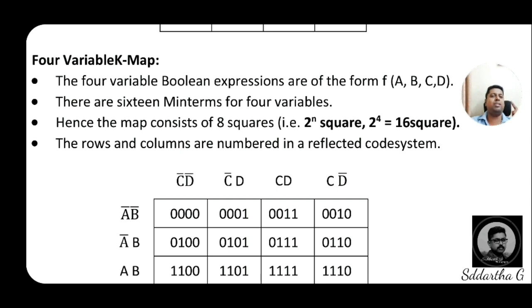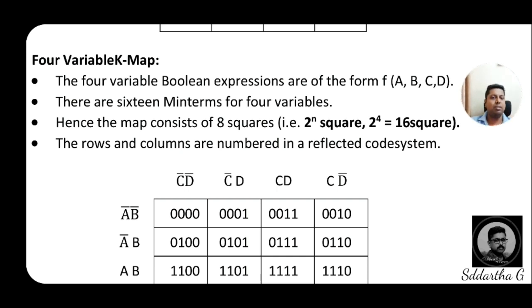In the place of n, you just place 4. 2 to the power of 4 means 2 into 2 into 2 into 2. Multiply 2 by 4 times. That means 16. Hence, in the 4 variable K-map, you will get 16 boxes, or 16 squares.